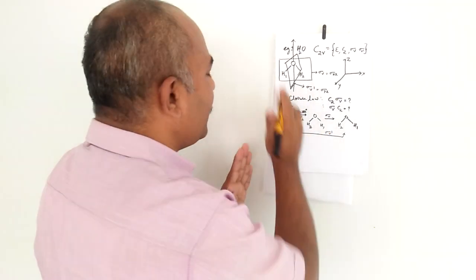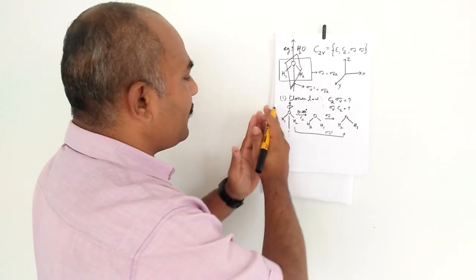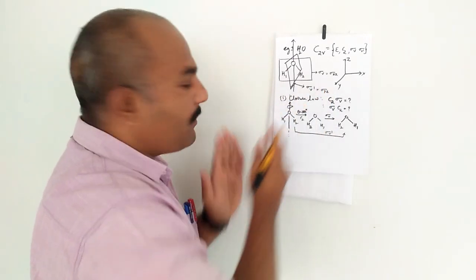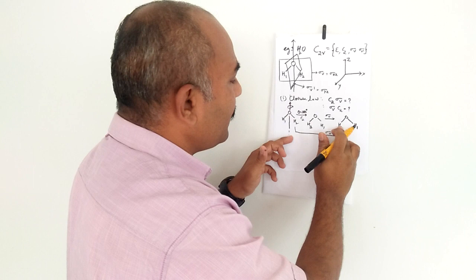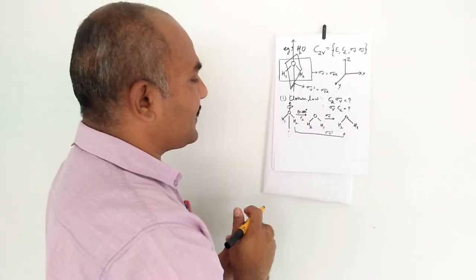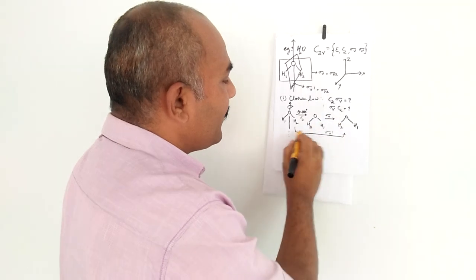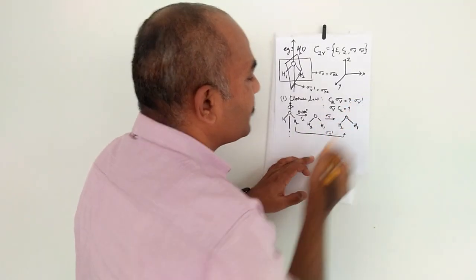Sigma V dash is that you can pass the vertical plane through the oxygen atom and it bisects the molecule into two halves. Both halves are mirror images of each other, and when you do the sigma V dash, you will get this answer. H2 and H1 are exchanged with each other. So that means C2 followed by sigma V is equal to sigma V dash. Answer is sigma V dash.